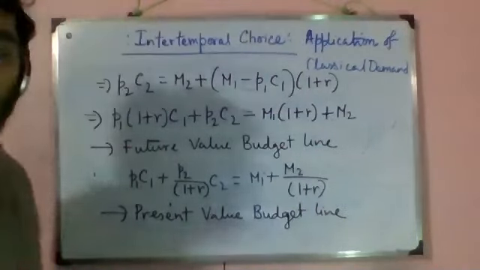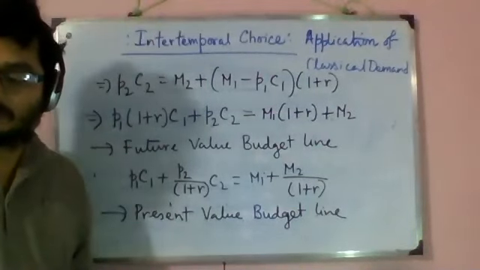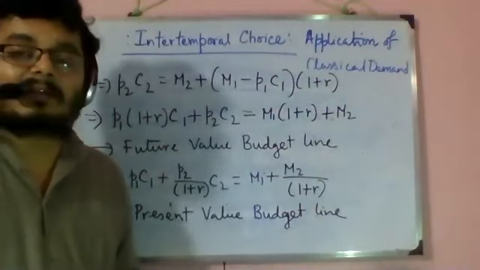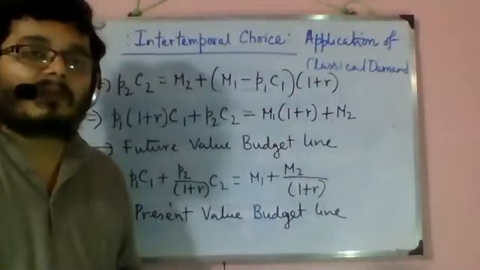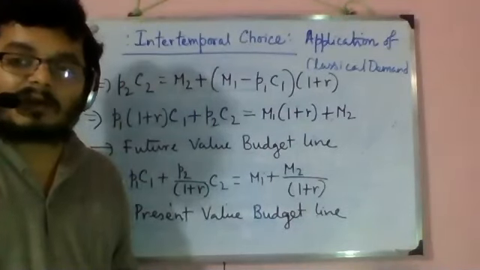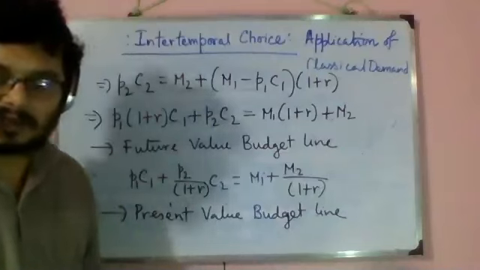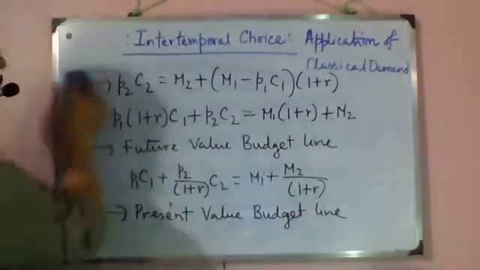Now we are going to draw the diagram of the budget line. As I said, the equilibrium of M1 by P1, M2 by P2 is always there, so we already know one point on our budget line.